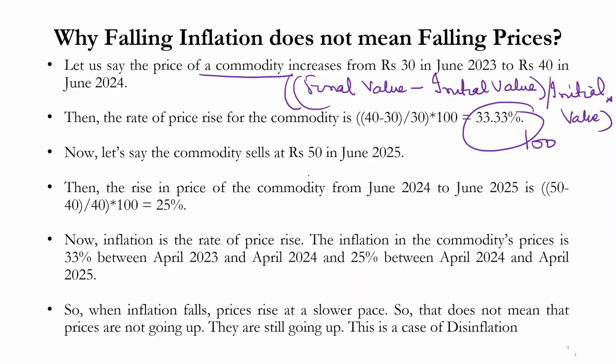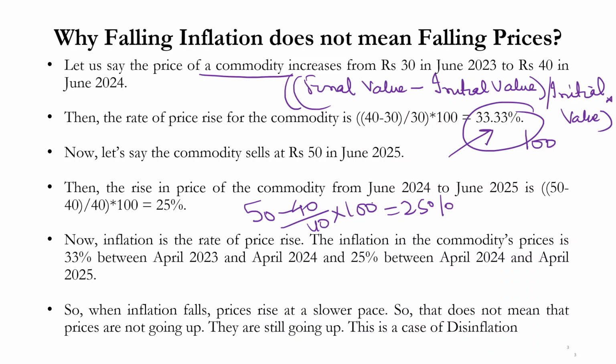Now let's say the commodity sells at rupees 50 in June 2025. Then the rise in price of the commodity from June 2024 to June 2025 would again use the same formula, final value minus initial value. So basically we are now in June 2025 and we are trying to calculate the inflation rate for this commodity. So it would be 50 minus 40 by 40 into 100. So that would be 25%. Now observe here that from 2023 to 2024, the inflation rate was 33.33%.